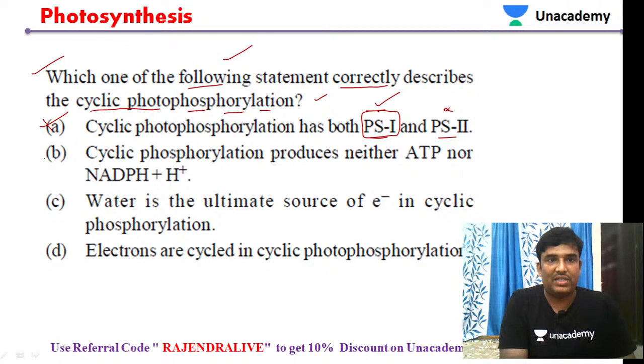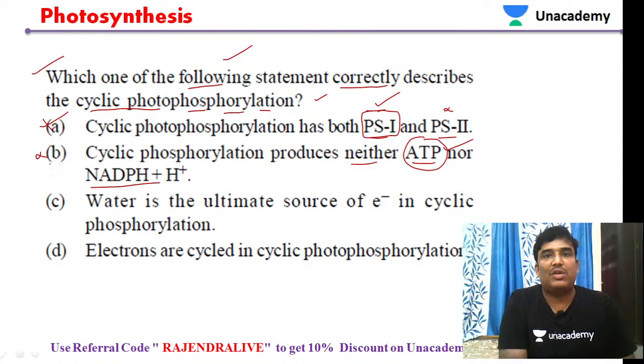Then let us go to the next statement: cyclic photophosphorylation produces neither ATP nor NADPH. But in cyclic photophosphorylation, we have seen that only ATP synthesis takes place, and not NADPH plus H plus.